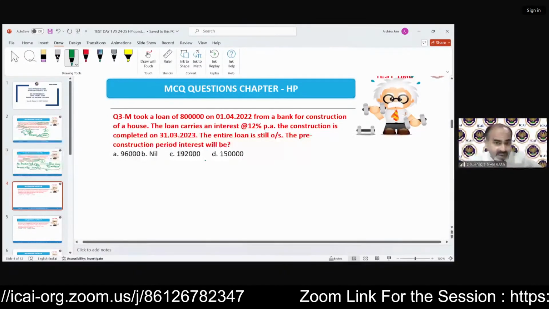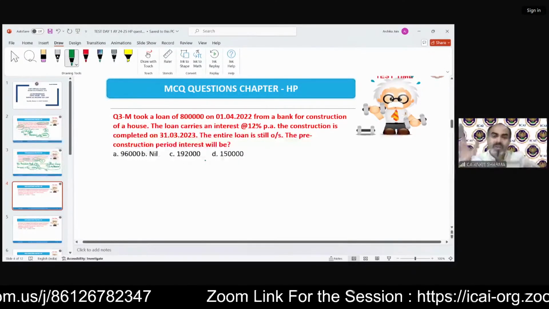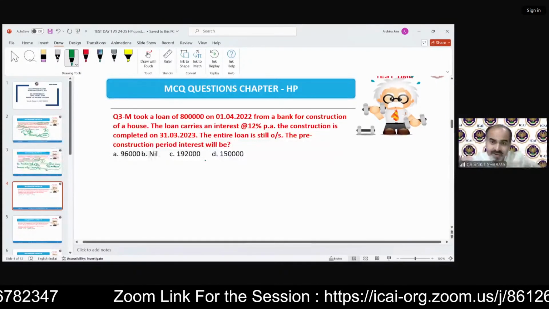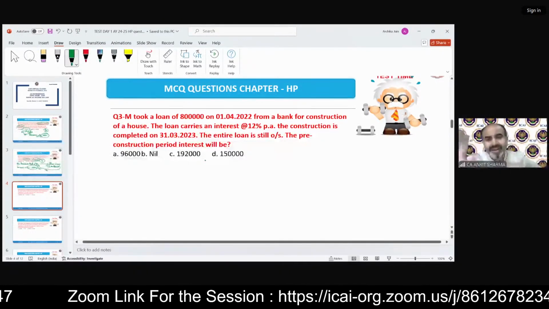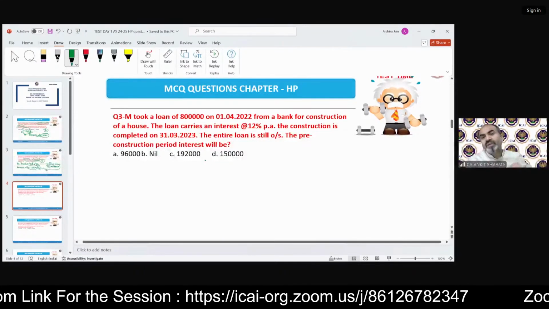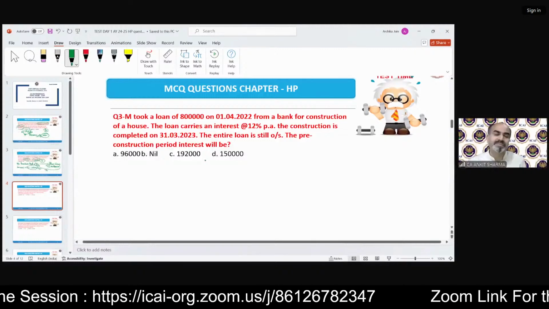One is gross annual value. If you take the wrong gross annual value, there will be 0 marks in the solution, because this is the first step, and if the GAV is wrong, your annual value is wrong, your income from house property is wrong, technically. So the first important thing is to calculate the GAV correctly. And the other calculation part is only the interest.